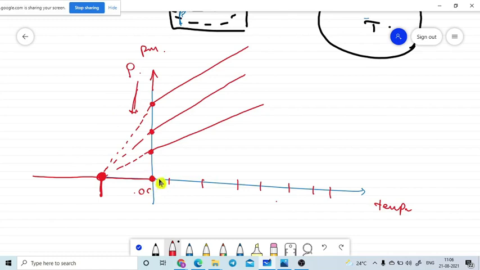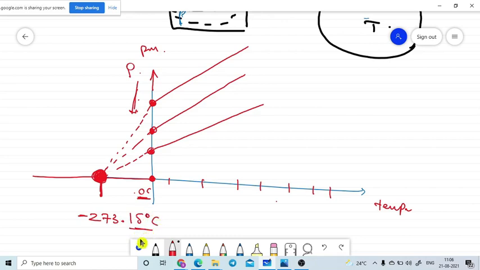We start with 0 degrees Celsius, and all gases have certain pressures. But at a certain temperature, all gases show the same 0 pressure point. That temperature is observed experimentally to be minus 273.15 degrees Celsius.